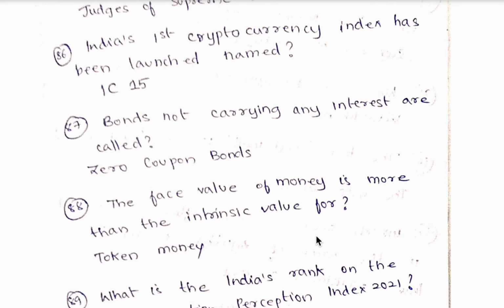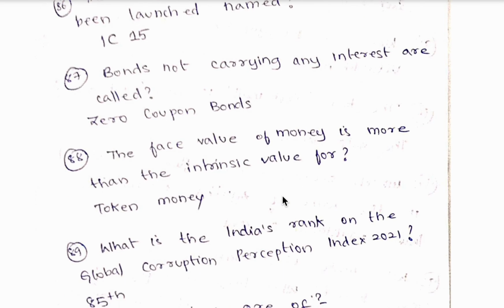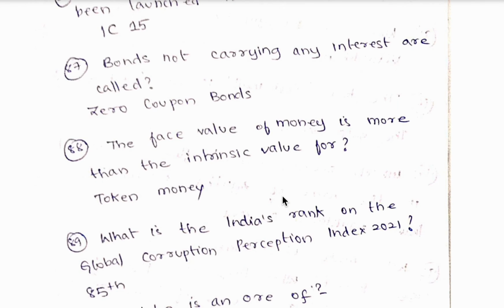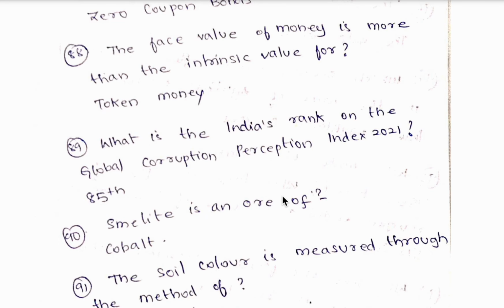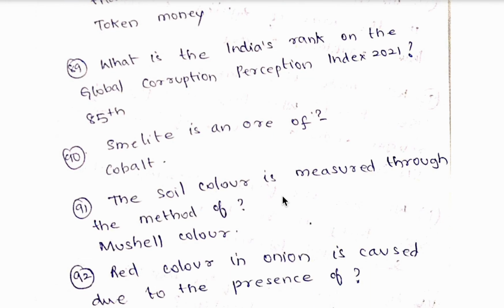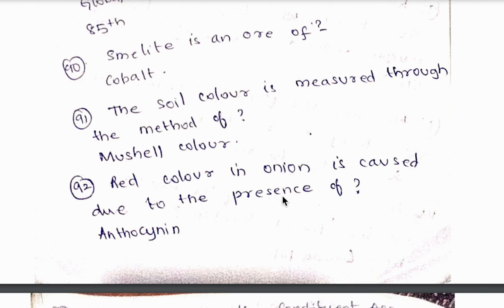86th question, India's first cryptocurrency index has been launched and it was named as IC15. Okay. 87th question, bonds not carrying any interest are called zero coupon bonds. 88th question, the face value of money is more than the intrinsic value for token money. Okay. 89th question, what is India's rank on Global Corruption Perception Index 2021? It is 85th. 90th question,